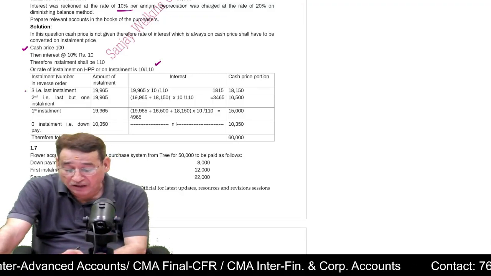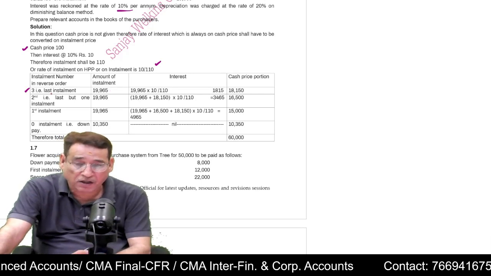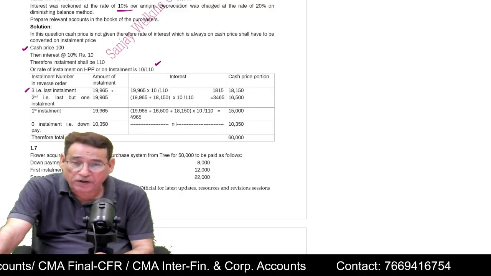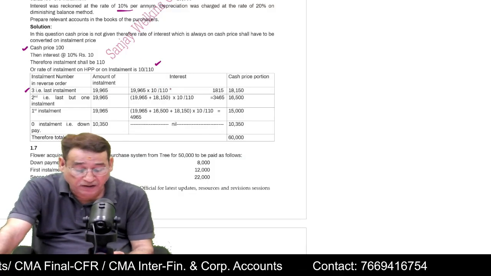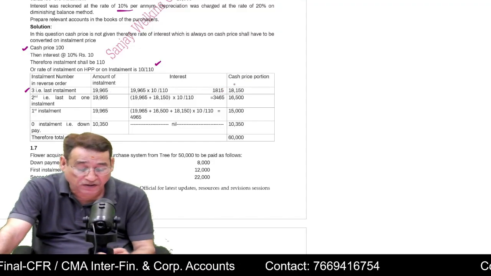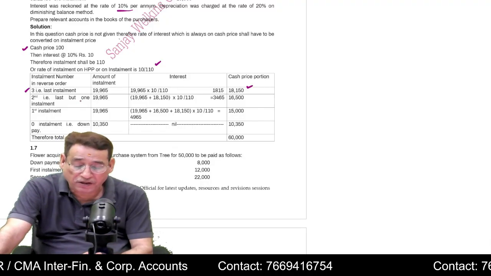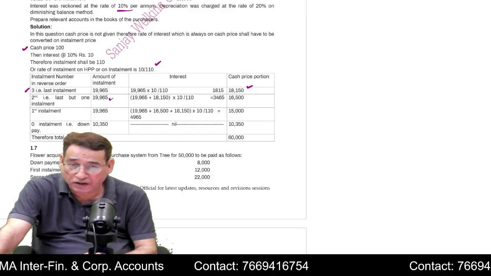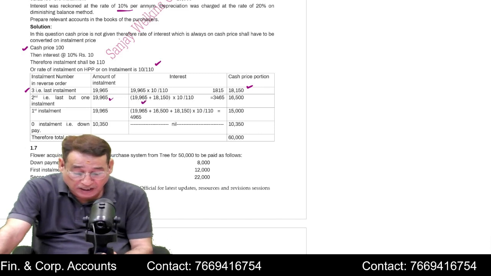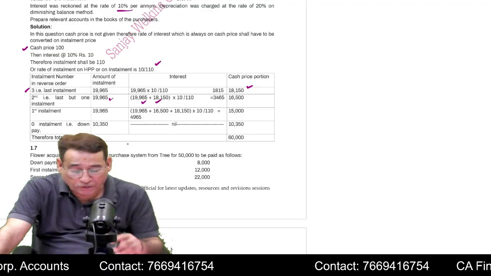Importantly, you have to pick the last installment first. Your last installment is 19,965. That means the third installment. I have written the installments here in reverse order, so the third installment will be written first. You apply this rate of 10 by 110, and you will get the interest. You subtract this 1,815 from 19,965 to get the cash price portion of the installment. Similarly, your second installment is also 19,965. Now, in order to compute the interest of this installment, first you write this installment and add 18,150, the cash price portion of the earlier installment.